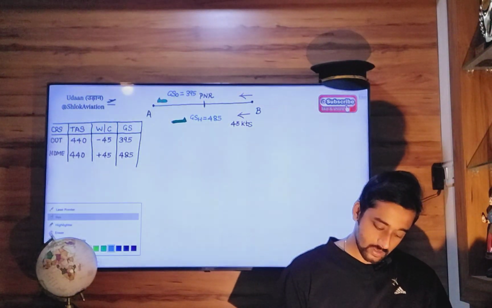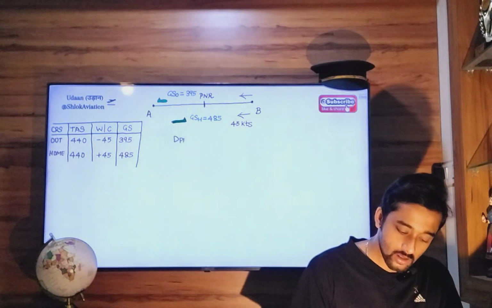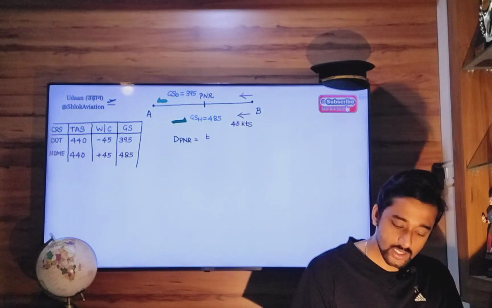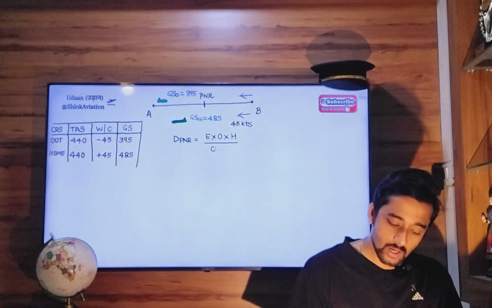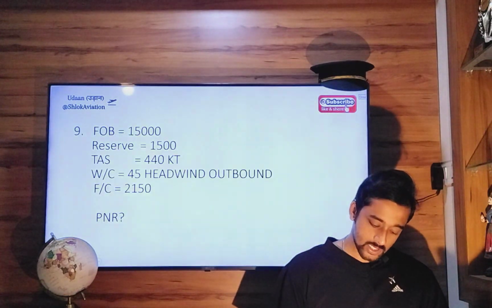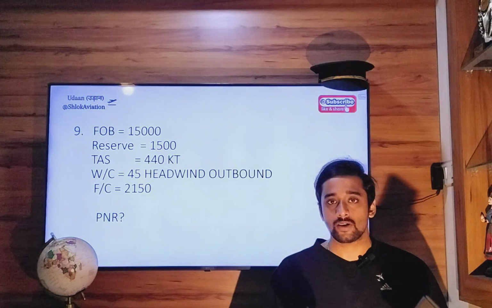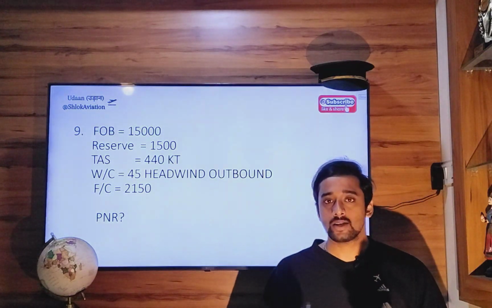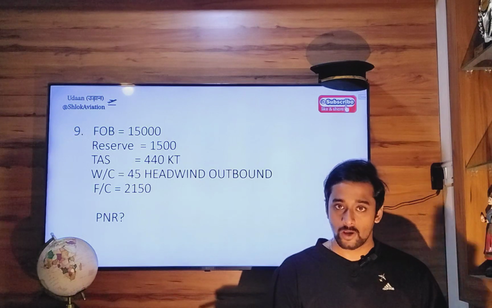Now distance to PNR is endurance times outbound speed times homebound speed, divided by outbound plus homebound speed. So we need to find endurance. Now what is endurance? Like I said before, endurance is the duration of time that the fuel in your fuel tanks is going to last, how much time it is available for use.